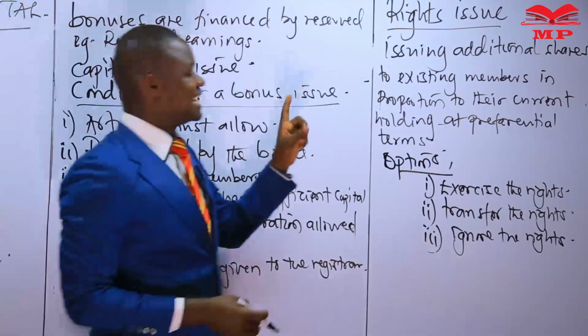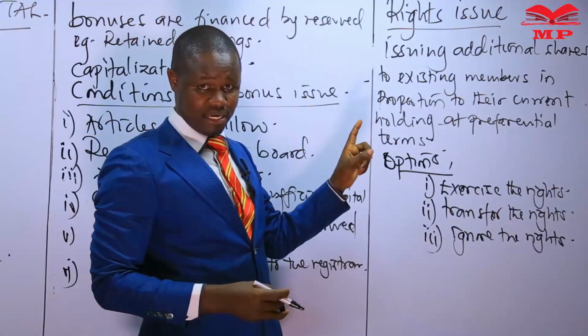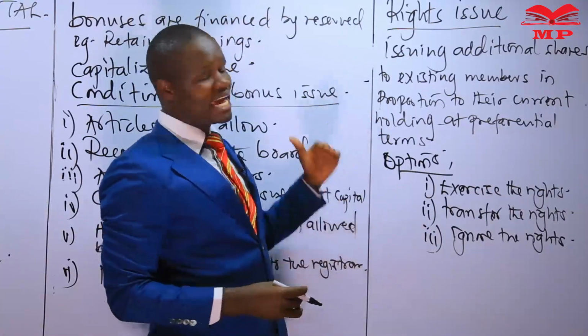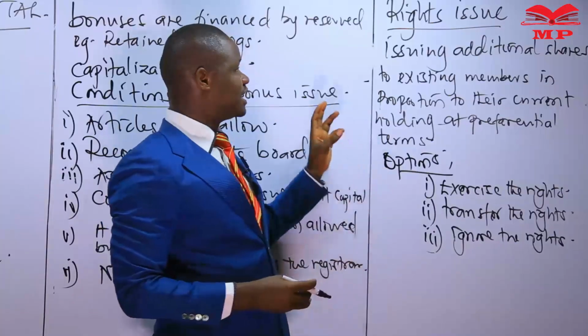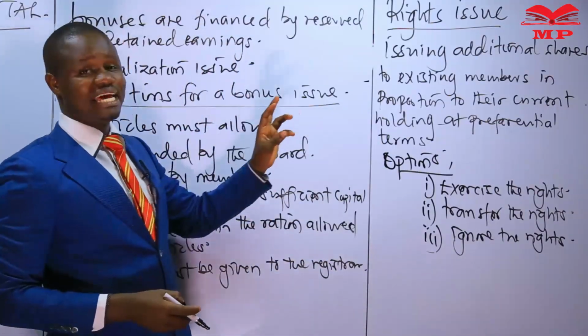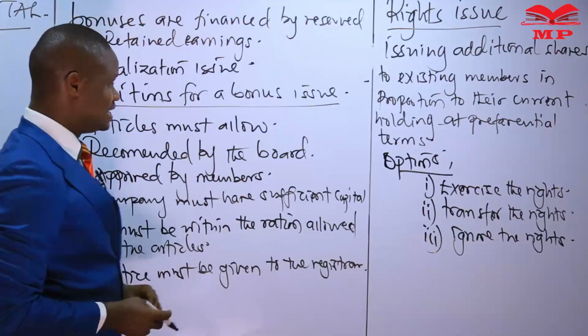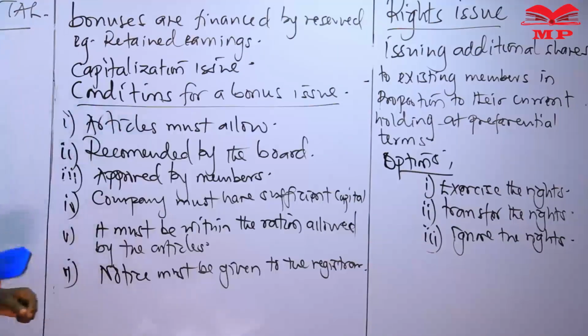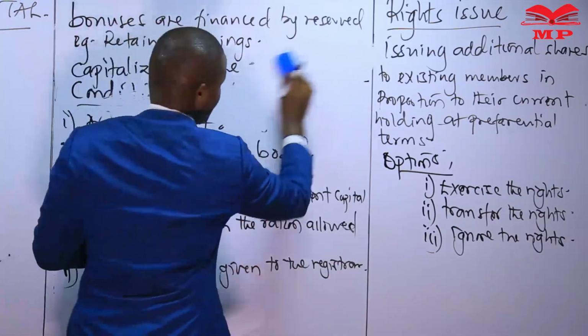So if this is a publicly traded company, that is, it is listed in the stock exchange, then to execute a rights issue, this company will require the approval of the Capital Markets Authority, which is the regulator of publicly traded companies. So that's the rights issue. The other option we have is doing a conversion issue.